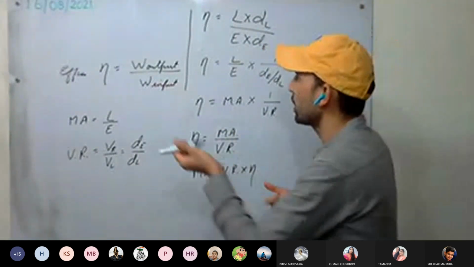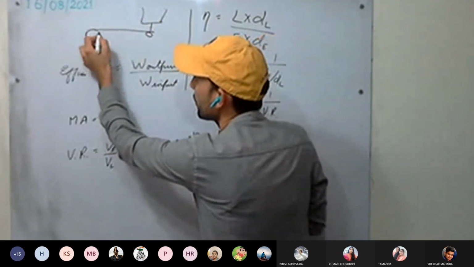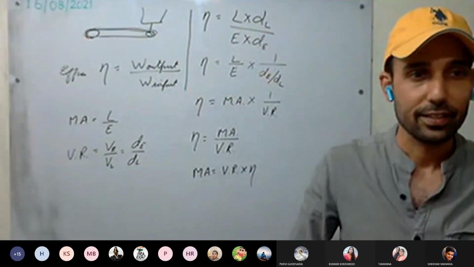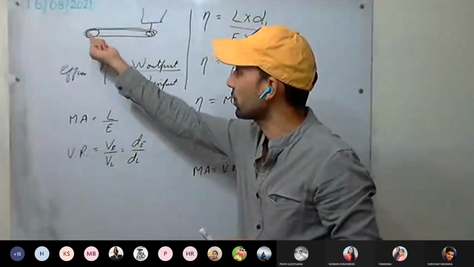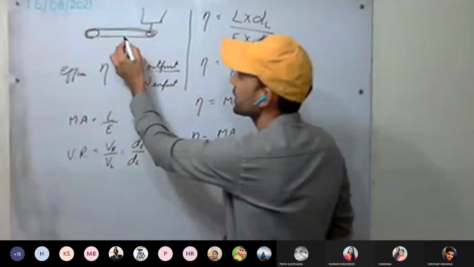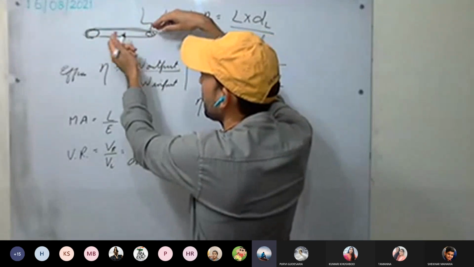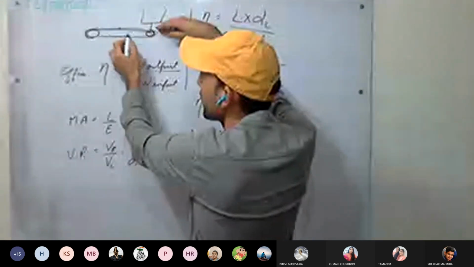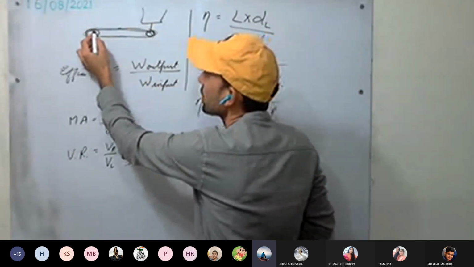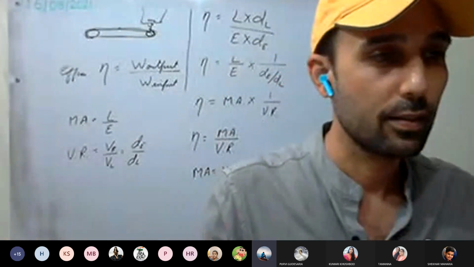You have seen, for example, the flour mill. Here we have the motor, and there is a belt. The motor moves, and this belt moves and rotates the flour mill. If the belt is not elastic, as it rotates it will get deformed a little bit, and because of that some energy will be lost in deforming the body, and less energy will be available here. And maybe because of some friction between the rotating parts, some friction will be there.